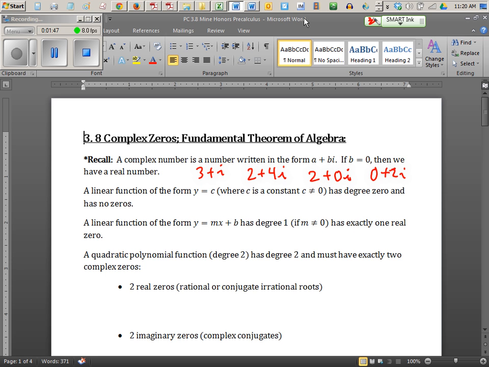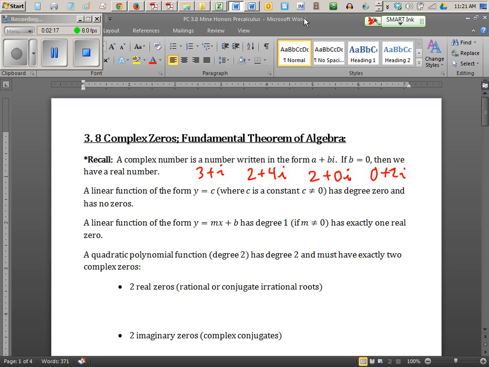Okay, so here's what I wrote on my paper so far. I wrote 3 plus i, 2 plus 4i. Those are obvious examples. Then we have more interesting examples like 2 plus 0i, which is actually just a real number 2, and 0 plus 2i, which is just a purely imaginary 2i. All of these are in the complex family. Okay? It's like saying cats and dogs are in the mammal family, and so are humans. You know what I'm saying? So that's just kind of how the numbers work.